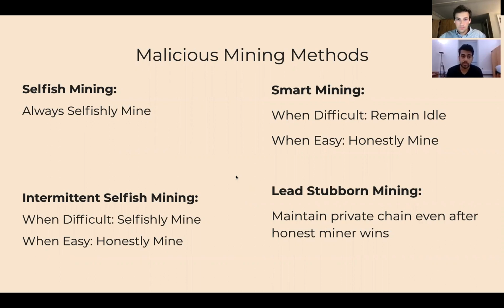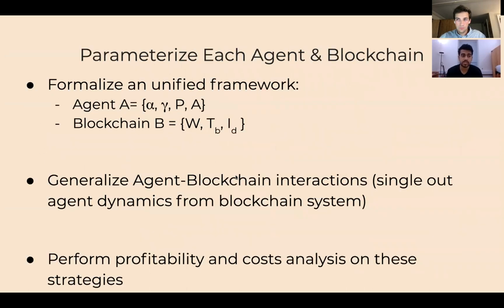We parameterized each of these agents using our own framework with four parameters. Furthermore, we also generalized the description for blockchain in three parameters, and combining that, we created a modular and scalable simulation framework for agent blockchain interactions. Using this framework, we performed profitability and cost analyses on these strategies in a relative fashion.